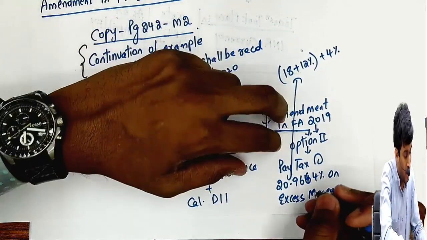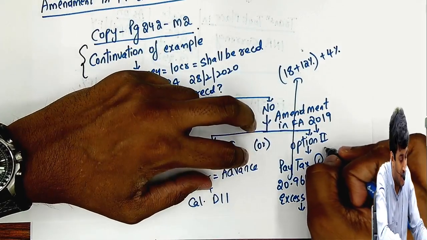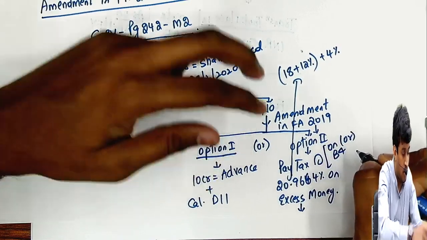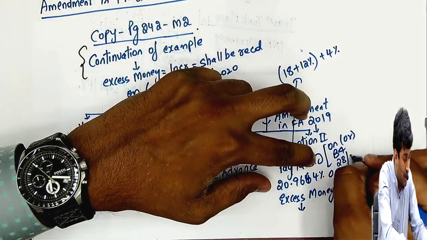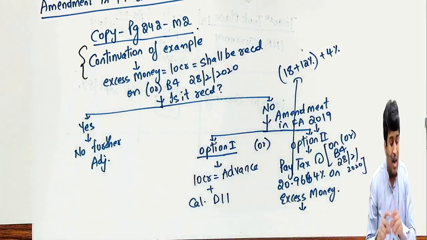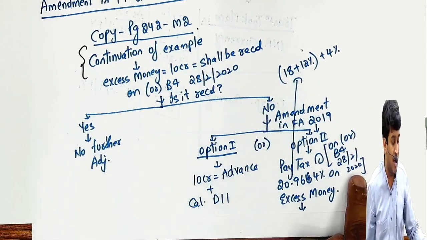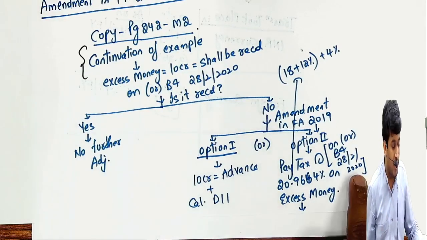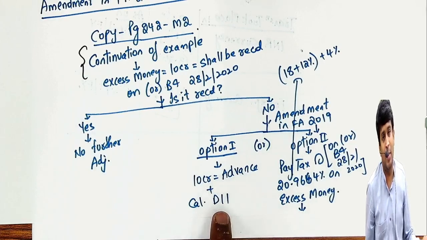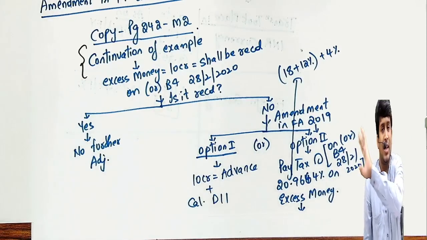When should I pay? Arrow mark down. You have to pay this tax on or before 28th February 2020. That is that 90 days time limit. So you have three options. Receive the 10 crores before this date, nothing will happen. You don't receive 10 crores before this date, either treat that as advance and calculate deemed interest income, or pay tax on this and the chapter gets closed. Next year nothing will happen.